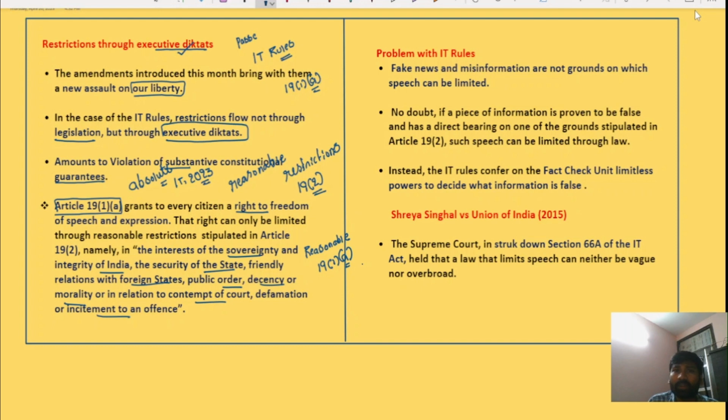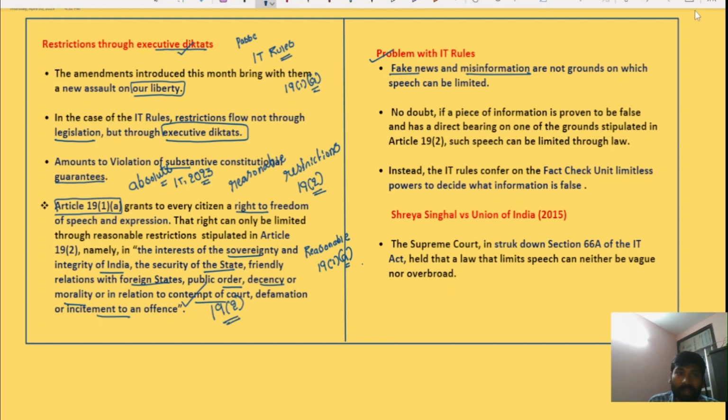But what is the problem with the newly issued IT rules? The problem is that fake news and misinformation are not actually among the grounds mentioned under Article 19(2).